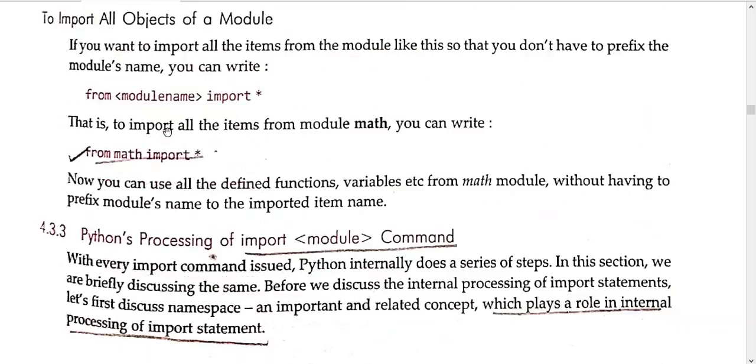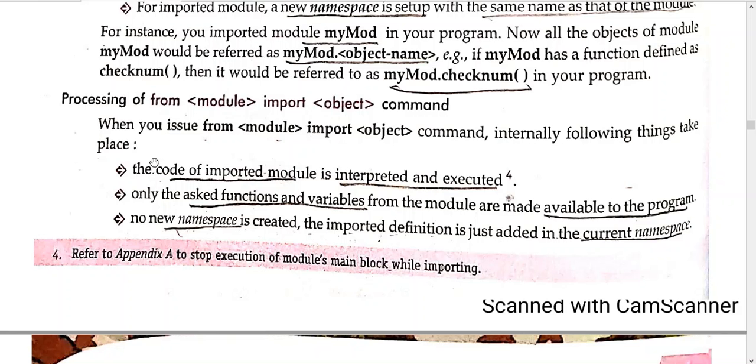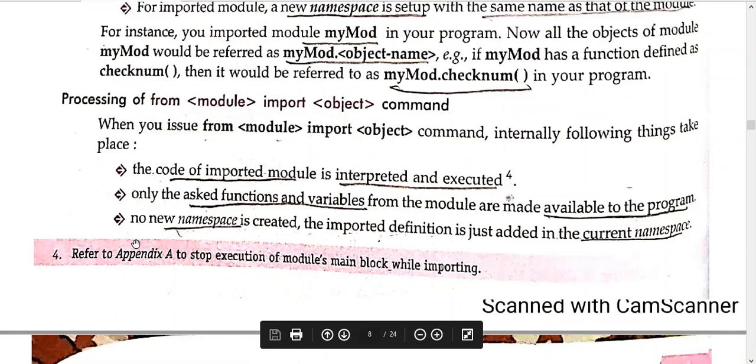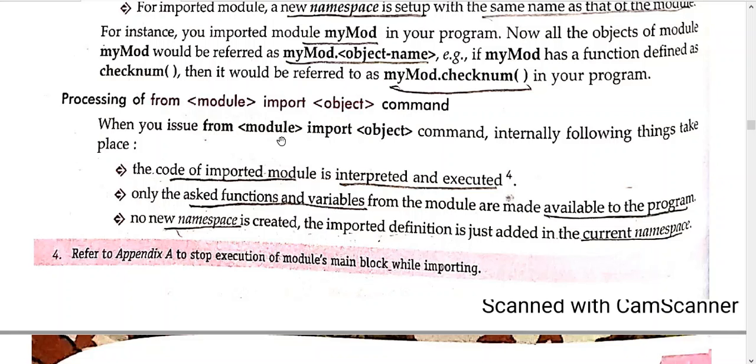So let us see now what he is trying to say. This was the case when the namespace is created and the namespace name will be the same as that of your module. Here, when you issue from module import object, like from math import pi, the code of the imported module is interpreted and executed.